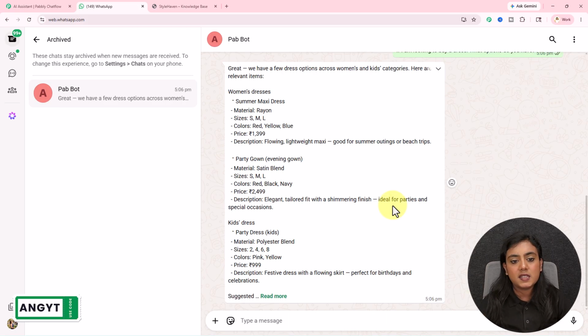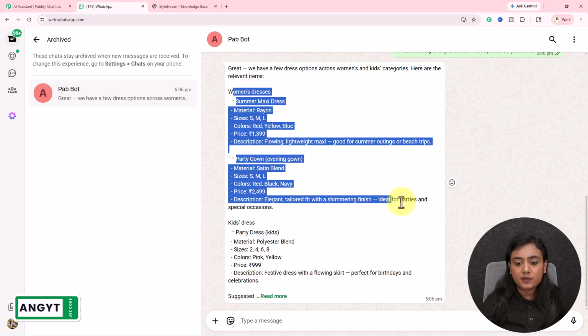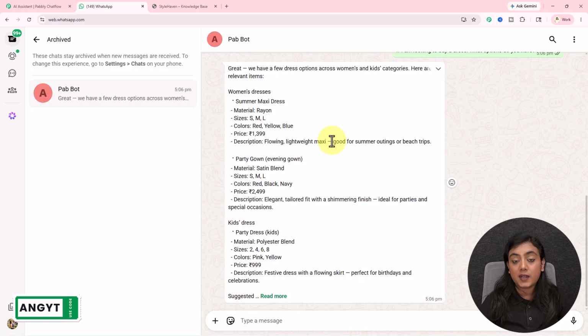You can see I've received this message. Great, we have a few dress options across women's and kids categories. I've received both of the options. Over here, this is the women's dress category. So I have received the recommendations over here as well. So this is how this AI assistant is going to solve the inquiries that you will receive from your customers, clients or leads on WhatsApp itself.